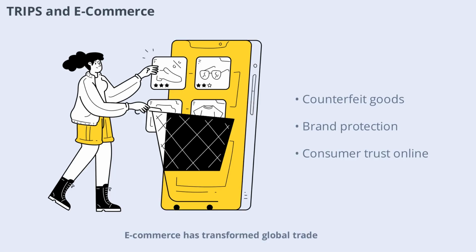E-commerce has transformed global trade, raising new questions about how IP rights are protected and enforced online. TRIPS provides a baseline, but countries are working to develop new rules and best practices for the digital marketplace. This includes tackling counterfeit goods, protecting brands, and ensuring consumer trust in online transactions.